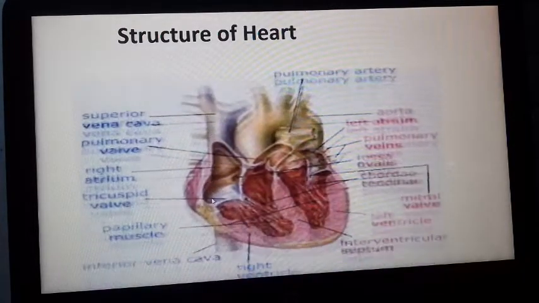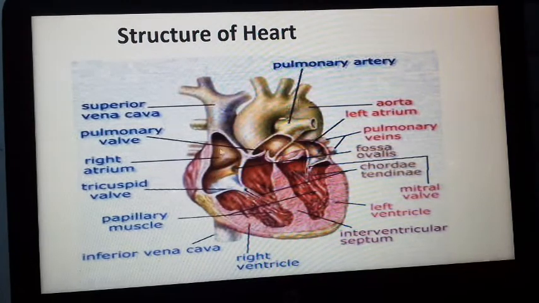Now the structure of the heart. Here you see the structure of the heart. The heart is four chambered: right atrium, right ventricle, left atrium, left ventricle. If you see here, the wall of the atrium is thinner than that of the ventricle.